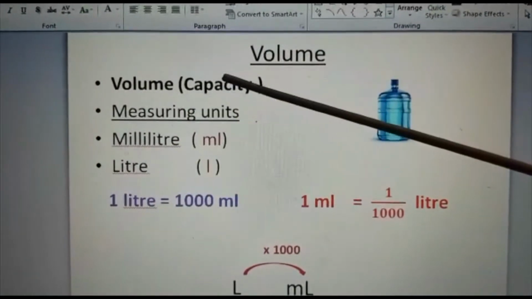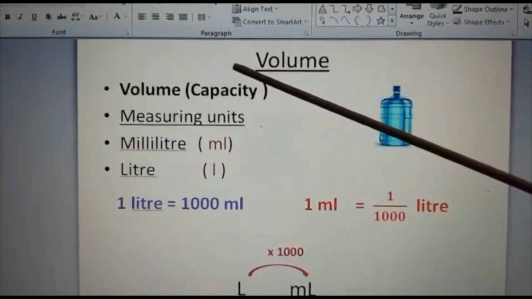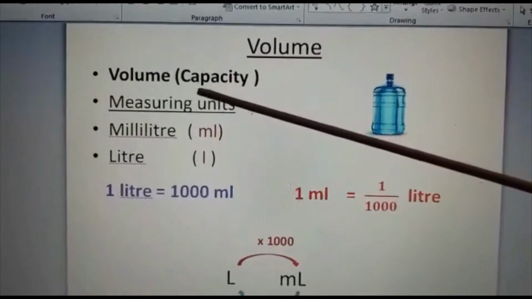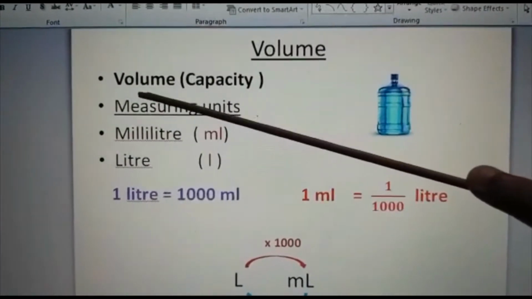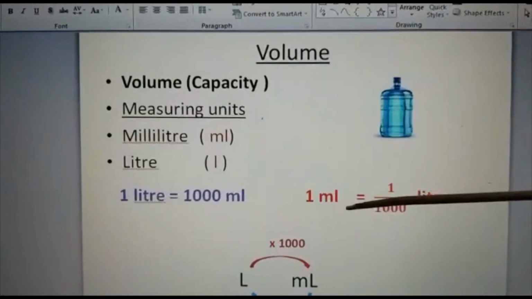That means the quantity of liquid that a vessel, a bottle, or anything like that can hold. When we talk about the quantity of liquid, we will use the word capacity or volume. Okay. We know mass means weight, you know what is length, and now you know what is volume.